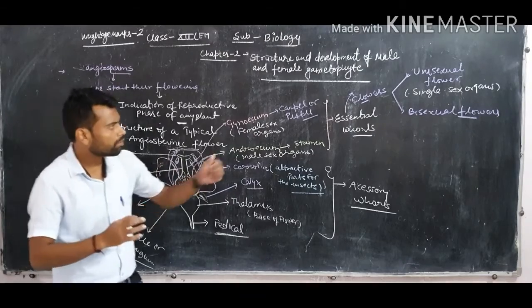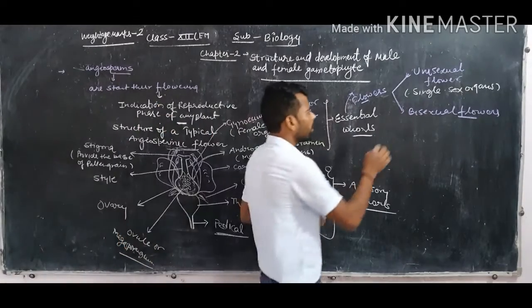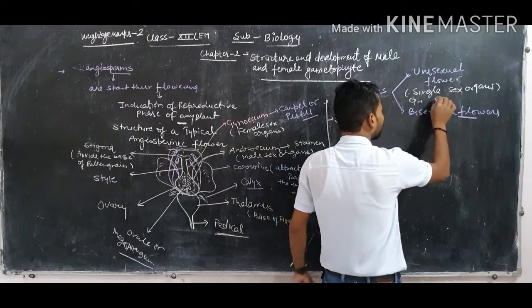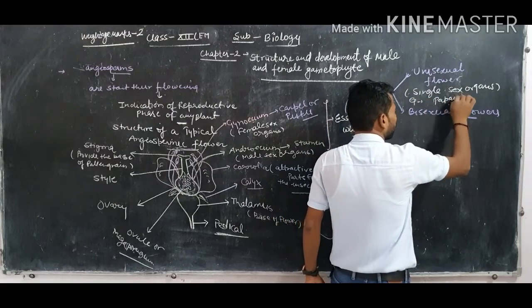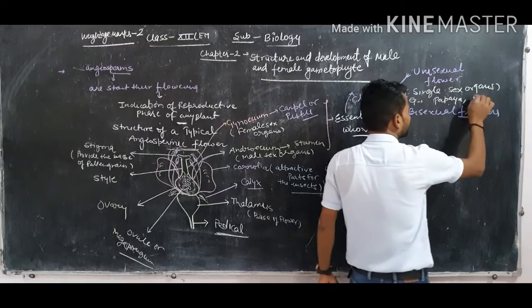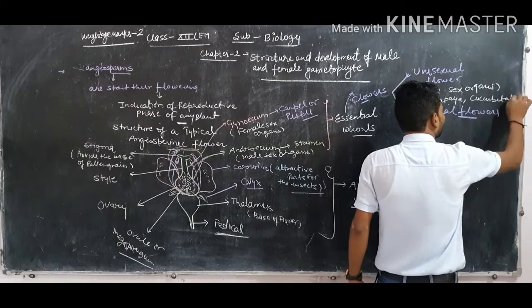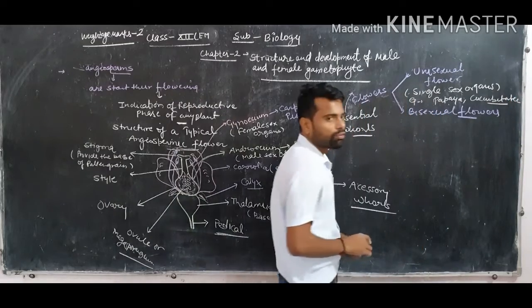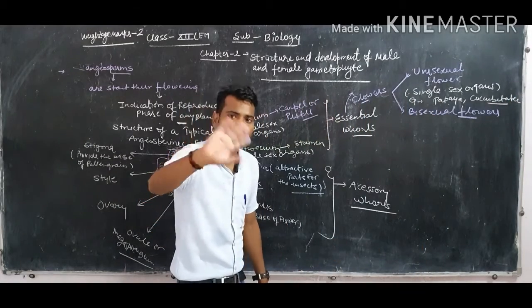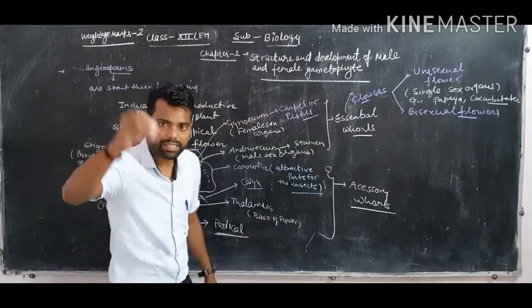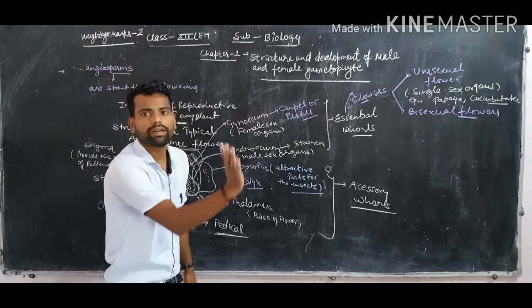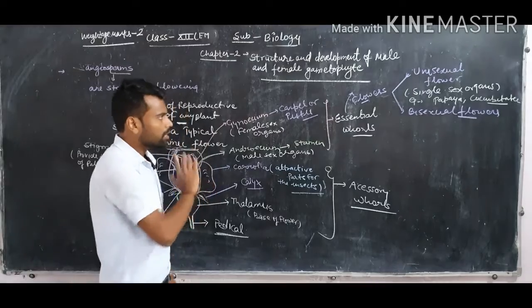That type of flower is called a unisexual flower, for example papaya, or members of the Cucurbitaceae. In these plants the two sex organs are not present in the same flower; they are present in flowers of different plants. So these are called unisexual.